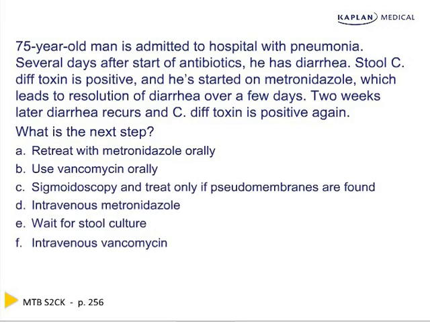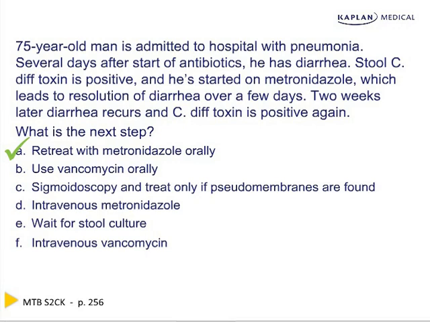What's the next best step? Is it A, retreat with metronidazole, B, give him oral vanc, C, perform a sigmoidoscopy and treat only if pseudomembranes are found, D, intravenous metronidazole, E, wait for a stool culture, or F, intravenous vancomycin? The best answer here is retreat with metronidazole orally. Recurrent episodes of C. diff-associated diarrhea are best treated with another course of metronidazole.